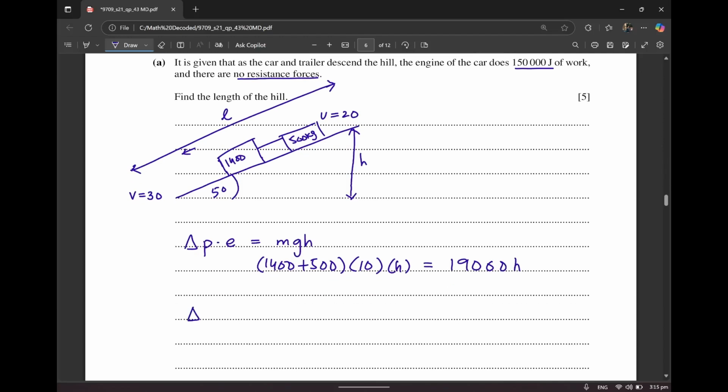Now we're going to figure out the change in kinetic energy. You know that the kinetic energy is also changing as all that is in motion now. The kinetic energy is going to be increasing. So that's half mv squared.